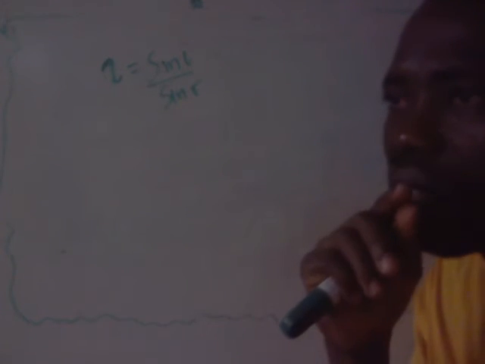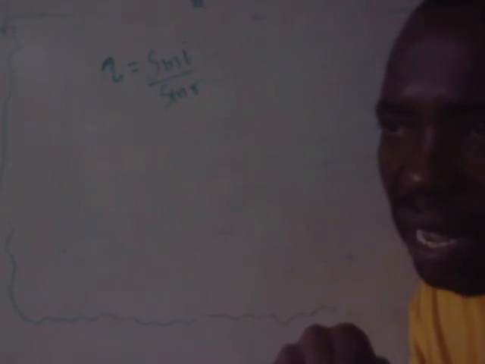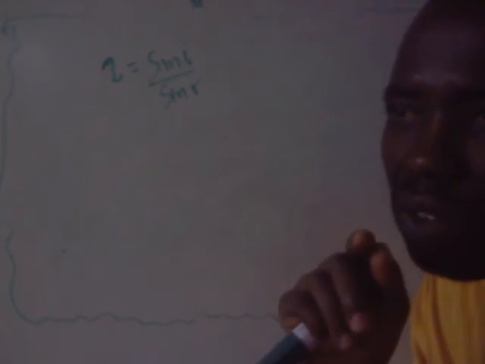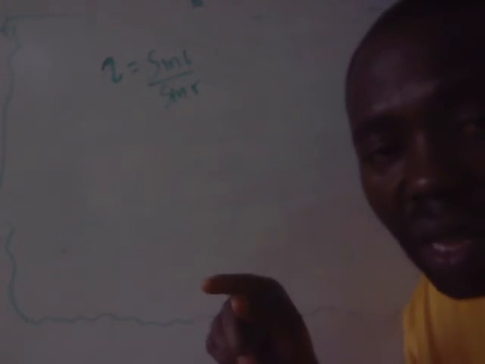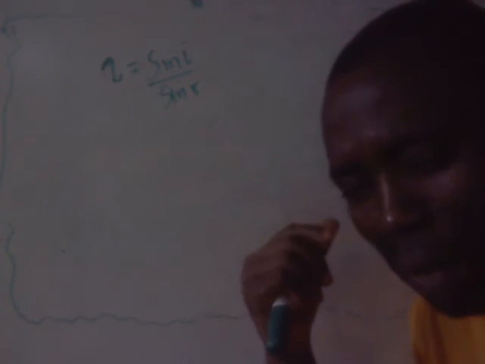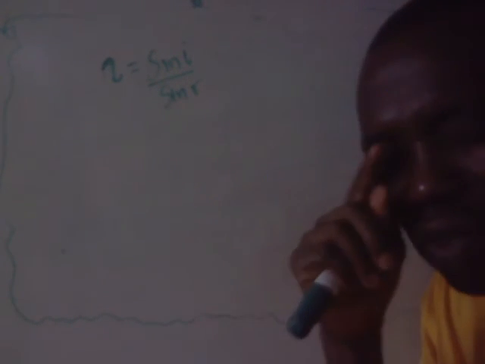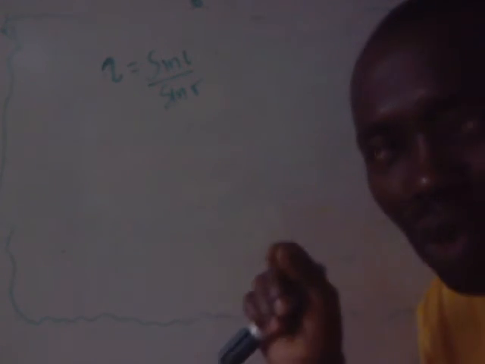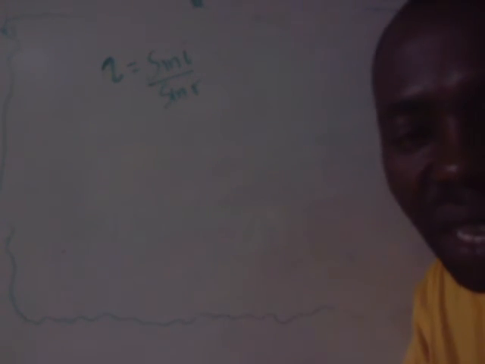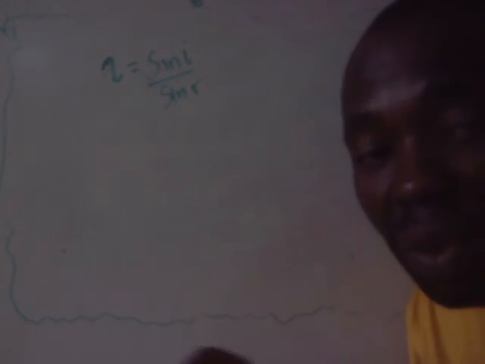Now look at it. The distance between the lens and the retina of the human eye is fixed. It cannot be changed, it cannot be varied.